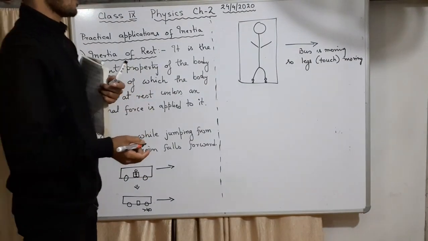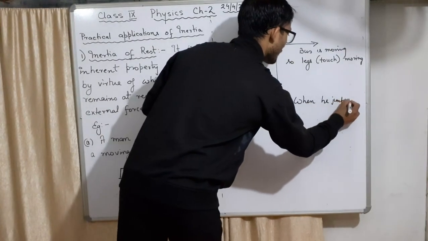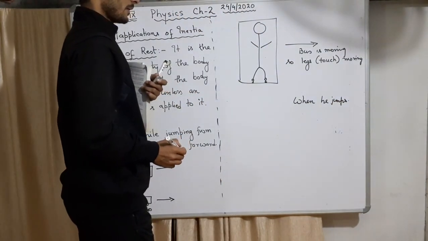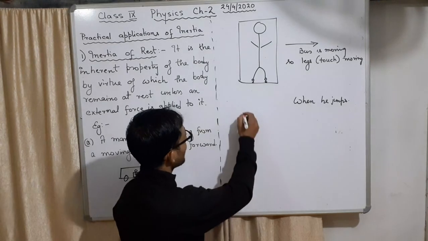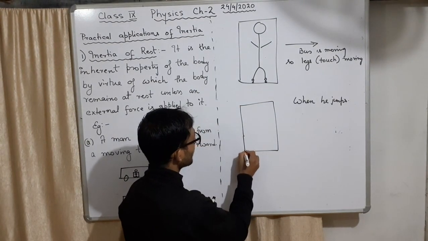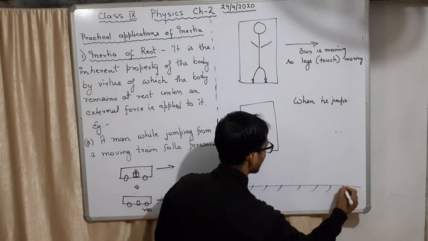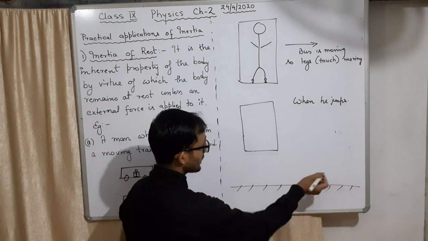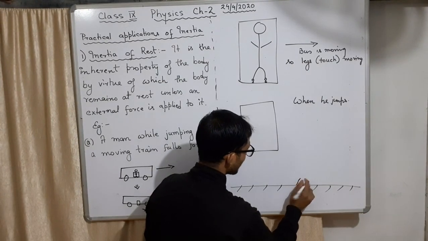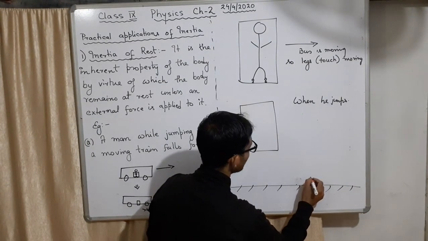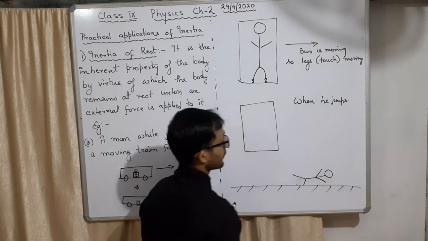Now when he jumps, what will happen? His body is in motion. Remember, inside the bus, his body is in motion. When he jumps outside the bus, he is no more here. This is the ground, the road, the side of the road. He went up here, and as soon as his feet are in touch with the ground, he falls. What is the reason?